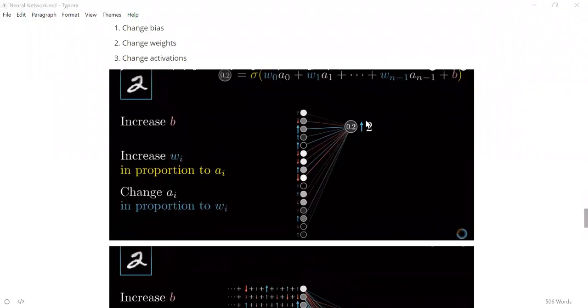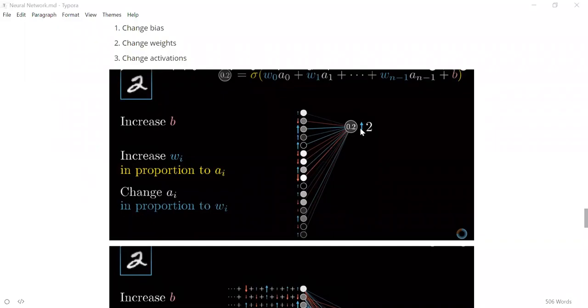Also, there is this thing. Whenever you change a weight, it is multiplied by the activation value. We know that these are the activation values that are present in the previous node, right? Activation values are nothing but the node values. The node values we multiply with the weights and add bias to get the output. So what happens is if you change a particular weight, say I'm changing weight W0 and it is connected to node A0. If A0 value is very high, if I change W0 even slightly, there would be a rapid change in the output at